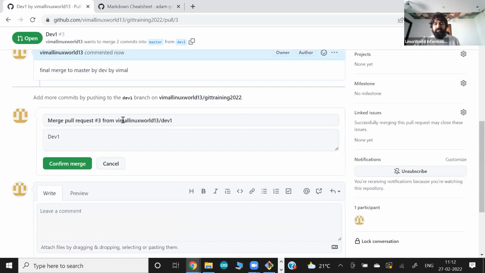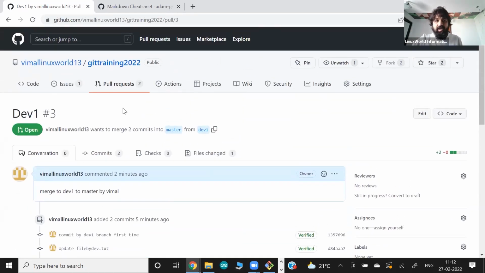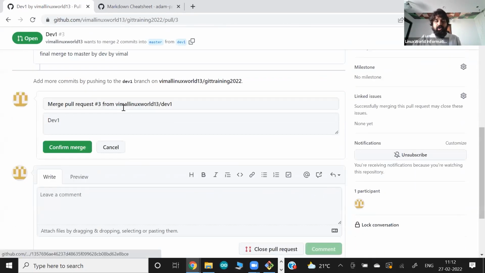Do you want to confirm merge? This is not a simple thing, guys. I told you merging means that as you merge into the master branch, maybe some DevOps tool like Jenkins keeps on checking, and as soon as you merge, they get the data and release it to the production system. So they keep on asking you to confirm or not. Normally this process is done by your managers; you developers work in the area, and managers are the ones who do the final merge.